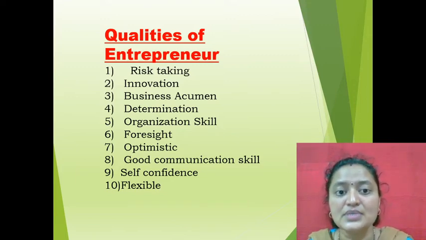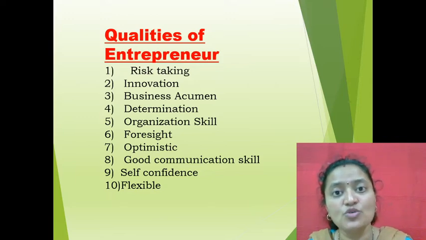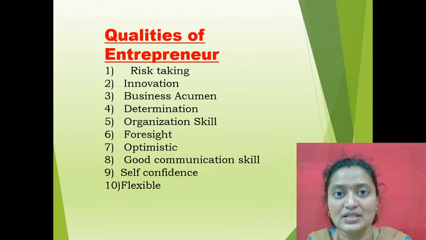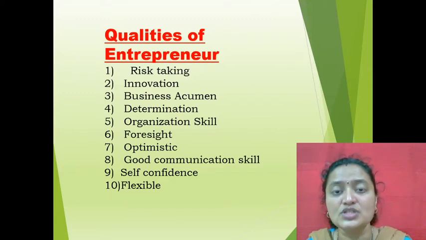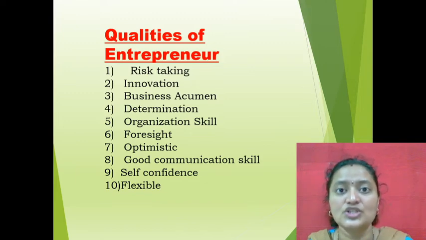Then the next one is business acumen. Here it means that an entrepreneur should be a business oriented person. Now what does business oriented person mean? He should have a zeal towards the business. He should be interested in dealing with the business activities. He should not do the business only for namesake. As previously I have told you, the entrepreneur should not be thinking only about the profit, but whenever any kind of losses are there, he should try to bear such losses. The next one is determination.